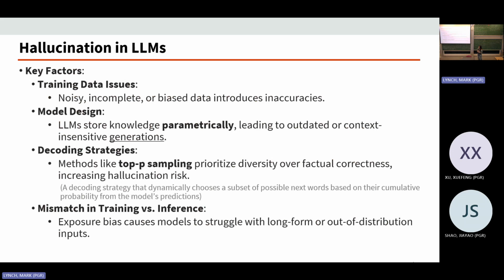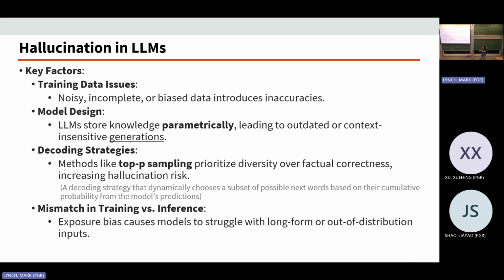So why would we have this hallucination in large language models? This is a very complex question and it's still open to be answered, but we do have some guesses. First, we have pretty noisy training data for most of the large language models, because they are all trained on sources online, and they just scrape all the information from websites. So the training data is noisy and might contain inaccurate or conflicting facts.